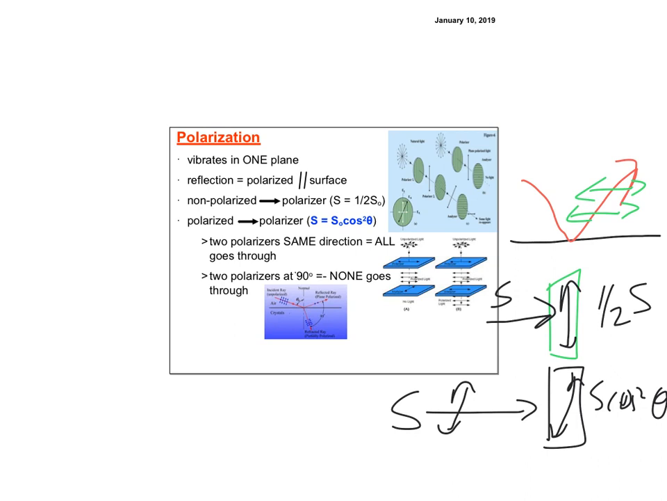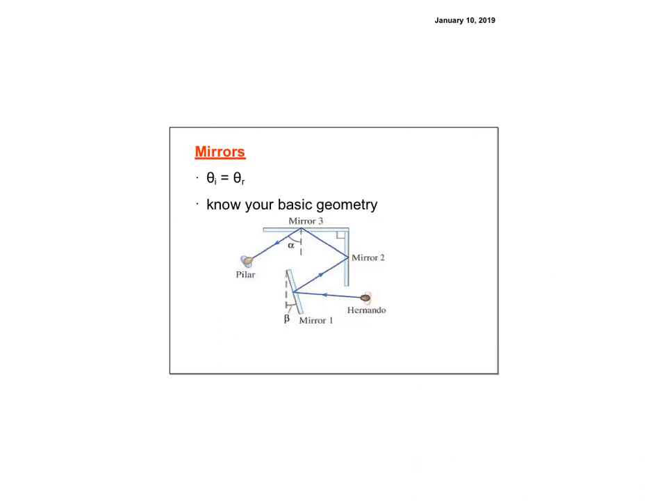So if you have two polarizers, and they're in the same direction, then all of the light is going to go through. And if they're at 90 degrees, then none of the light goes through. So that should make sense, right? I think we've got that. That's not a hard concept.